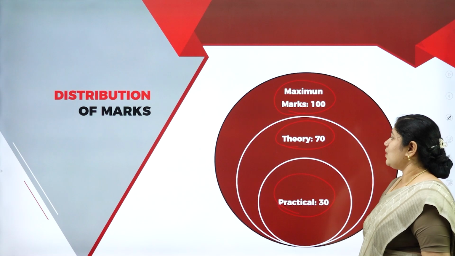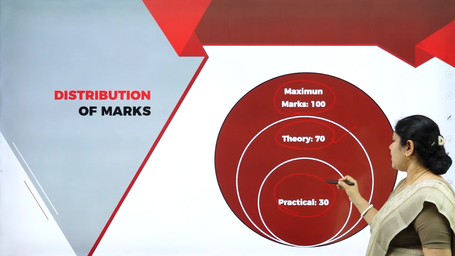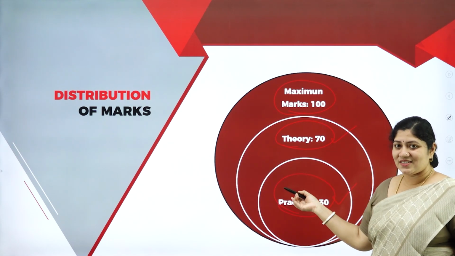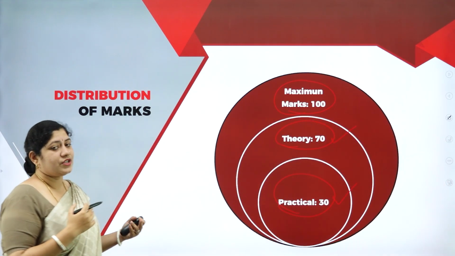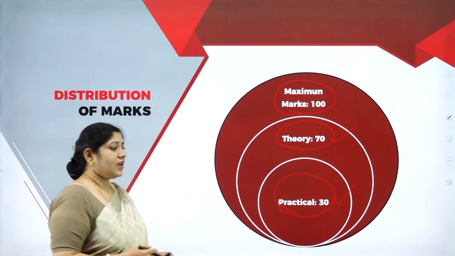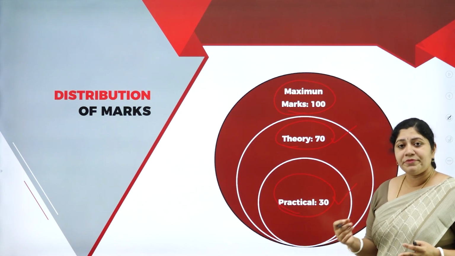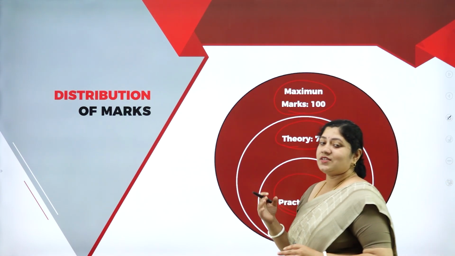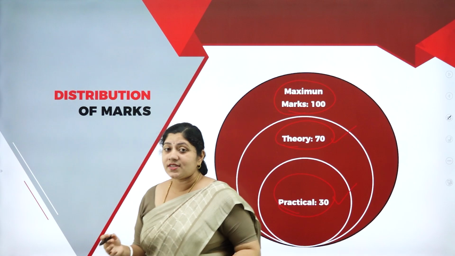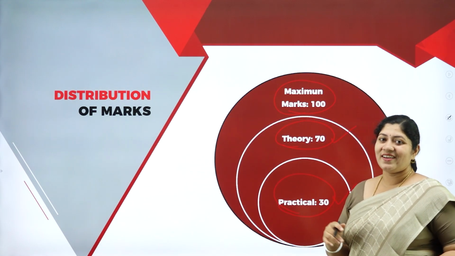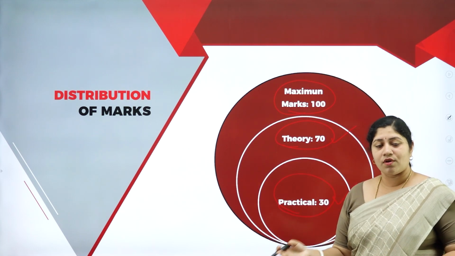Clear? So over here, this theory I'll be explaining in brief, and the practical is also explained in the upcoming slides. So this is the distribution matrix of first PUC computer science. I can assure you, if you follow the prescribed textbook as well as the updated videos, you can surely score excellent marks, because computer science, as I've already told, is an application level subject. Each and everything you can convey with real world environments.